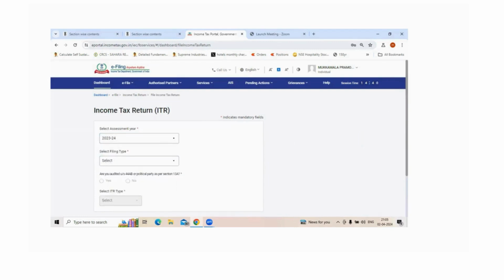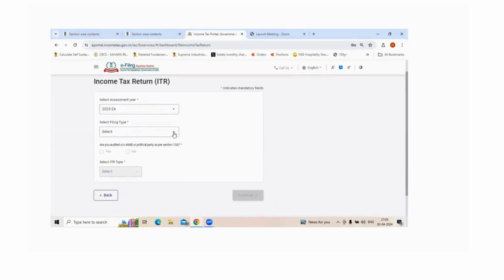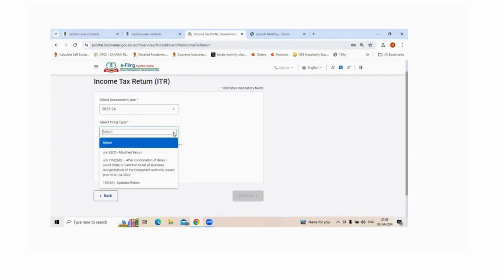Then there are two different options. If you go to filing the income tax return, one is using 139(8A), the updated return, and the other one is using 119(2)(b), the condonation of delay. First, let's see when to file an updated return and how to do that.